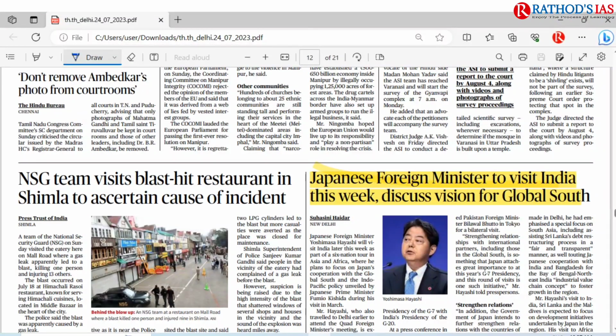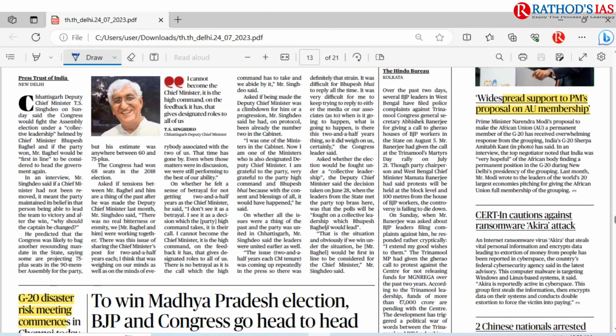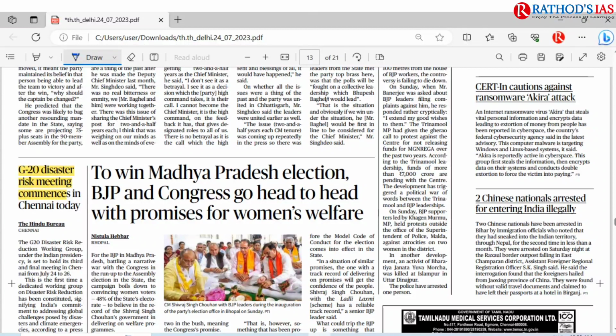And next topic is Japanese foreign minister to visit India this week, discuss vision for global south, and I discussed what is this global south and what is the significance of this global south also. And here you can see this article regarding widespread support to Prime Minister's proposal on African Union membership, I discussed. And here you have to see these facts regarding G20. And here you can see G20 disaster risk meeting commences in Chennai today.